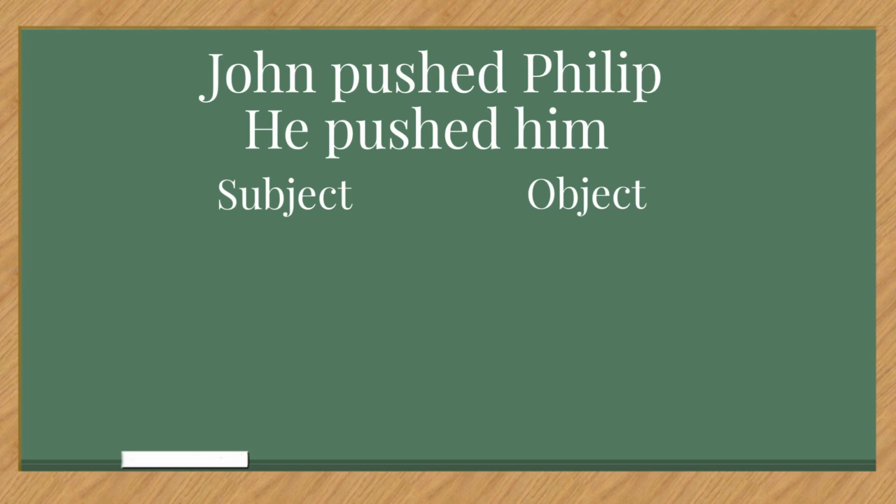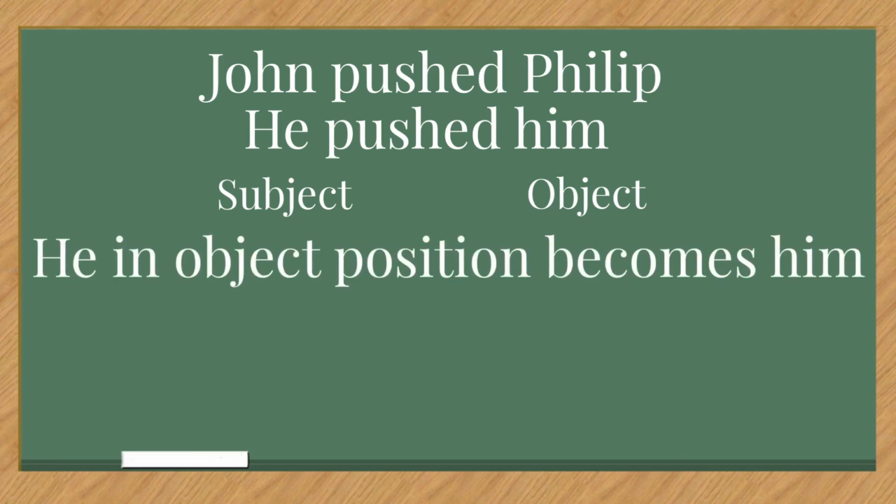But in this case, because of where he is, we use him because he is acting as what? The object of the statement. So we cannot say he pushed he, but rather he pushed him. So he in the object position becomes him.